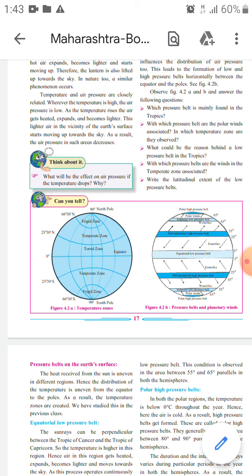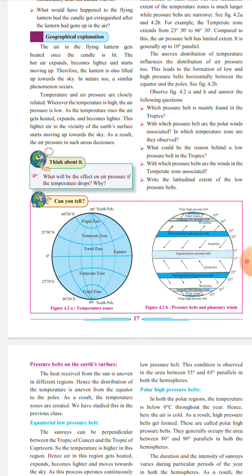And then, with which pressure belts are the winds in the temperate zone associated? The winds in the temperate zone are associated with the mid-latitudinal high pressure belts. Okay, and write the latitudinal extent of the low pressure belts.